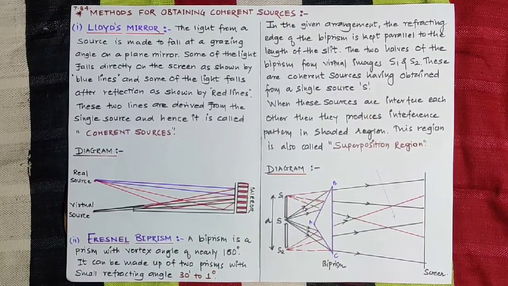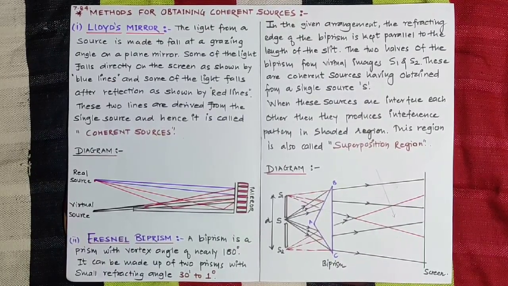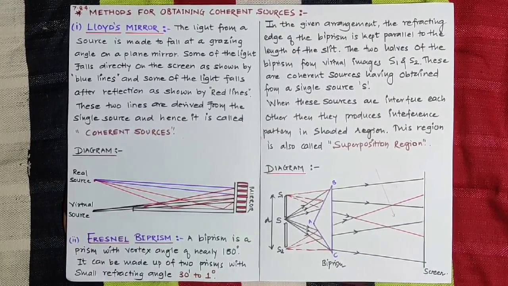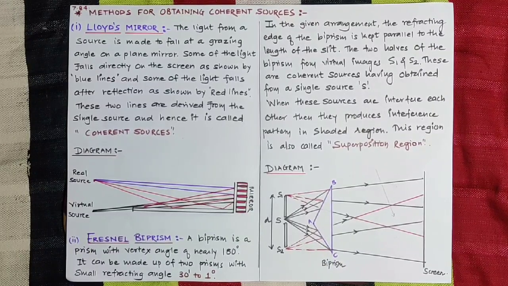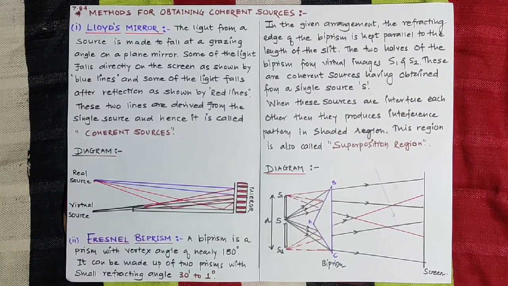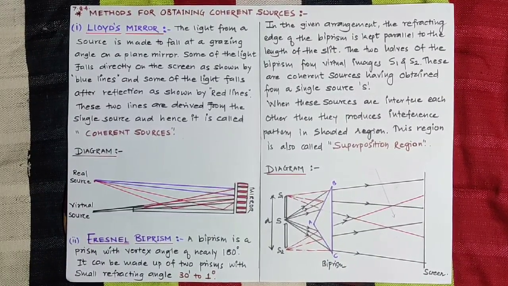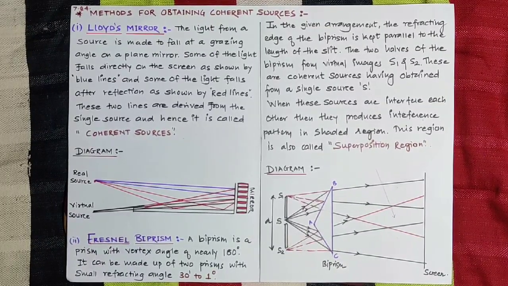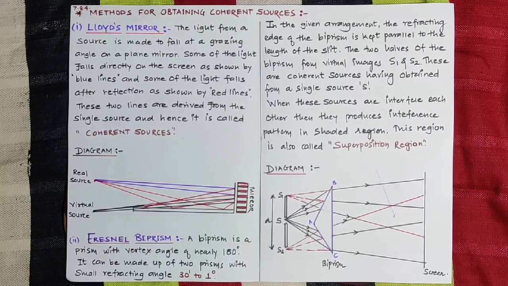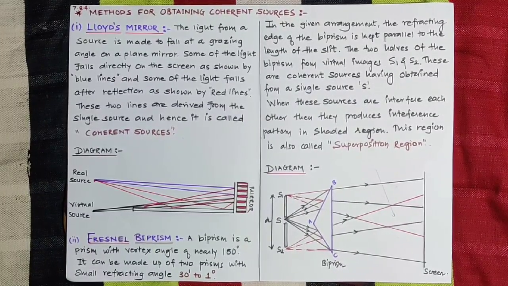The second method is also related to the diffraction of light. There we will discuss two types of diffraction, Fraunhofer and Fresnel, and in that we will discuss Fraunhofer diffraction due to single and double slit. But here we are using the Fresnel biprism for obtaining coherent sources.